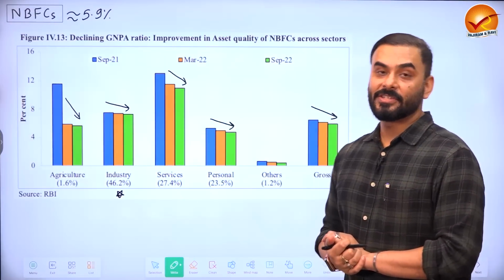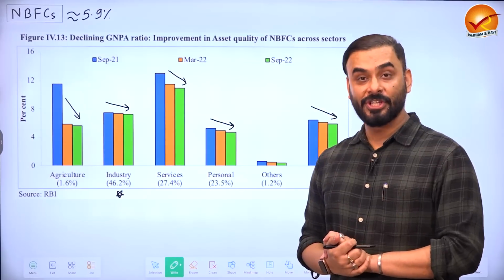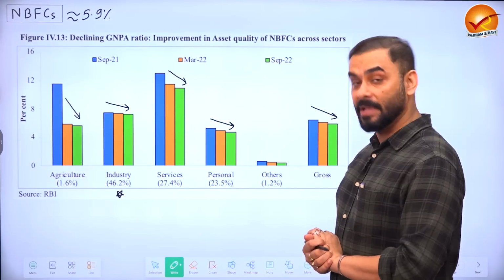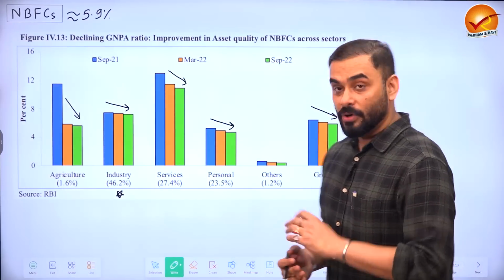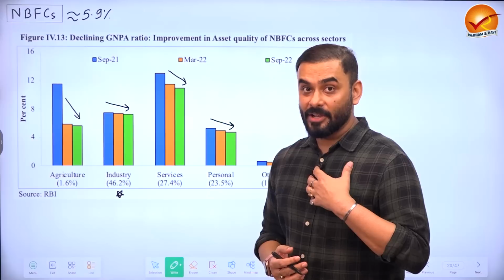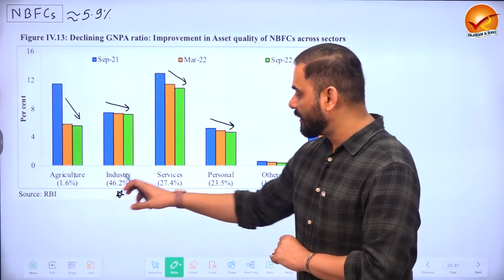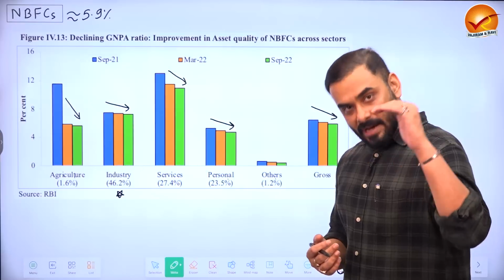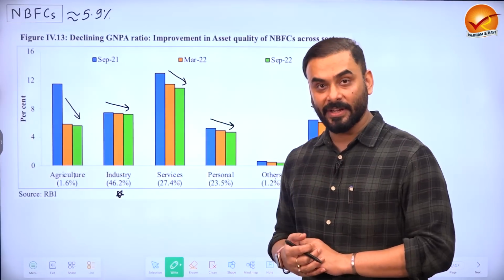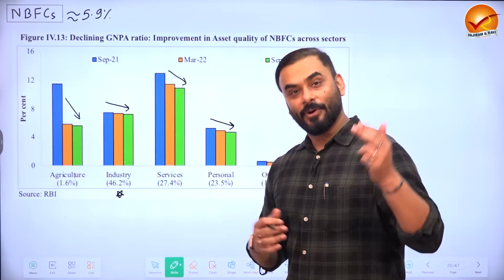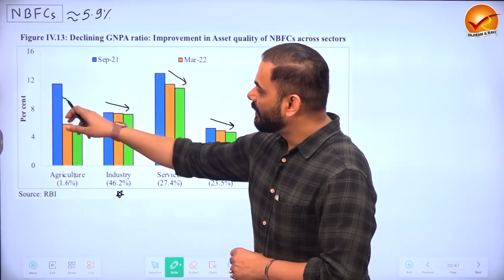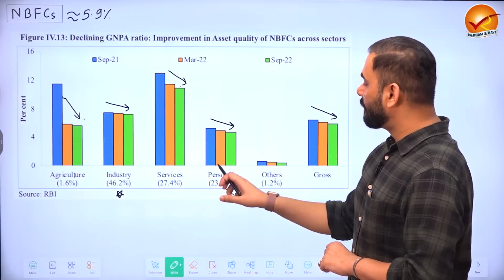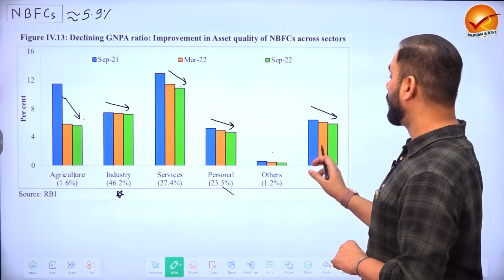Let's look at NBFCs. So what is the ratio? The gross non-performing asset ratio of NBFCs is around 5.9%. Our NBFCs, non-banking financial companies, are also giving loans to agriculture, industry, services, personal loans, others, etc. So is the NPA coming down? Whenever they give money to the agriculture sector, is it leading to more NPA or less NPA? We can see that the level of NPA in the agriculture sector has come down, in services it has come down, personal loans have come down, others have come down, right?